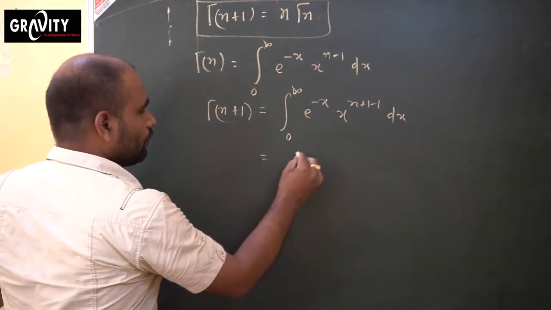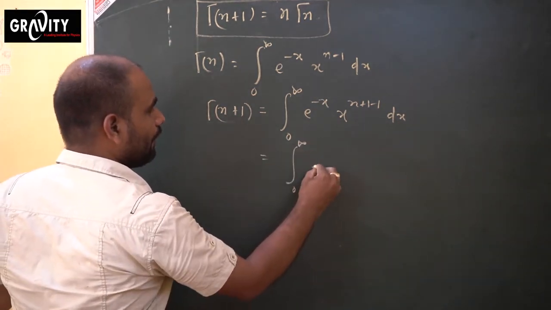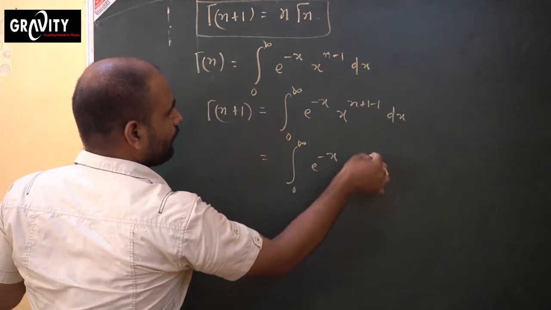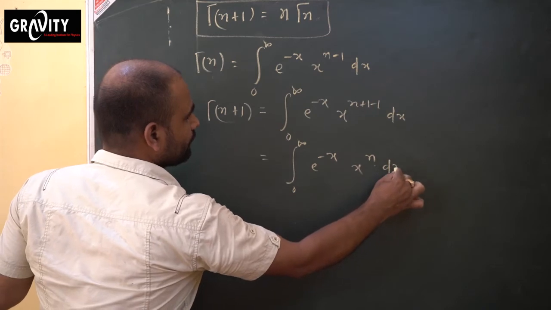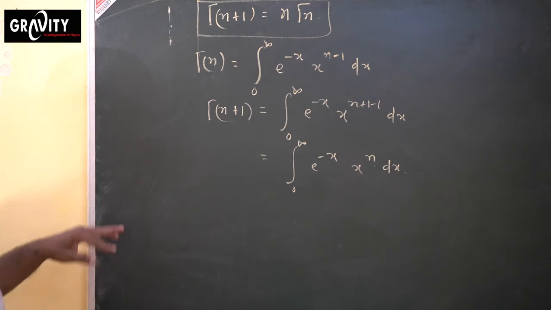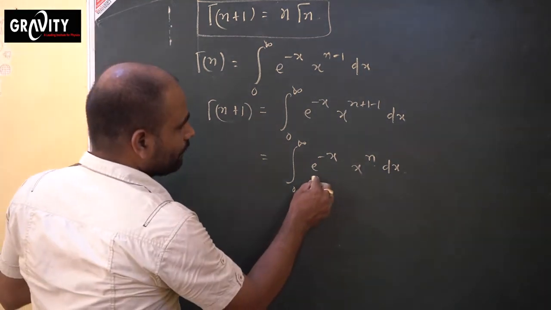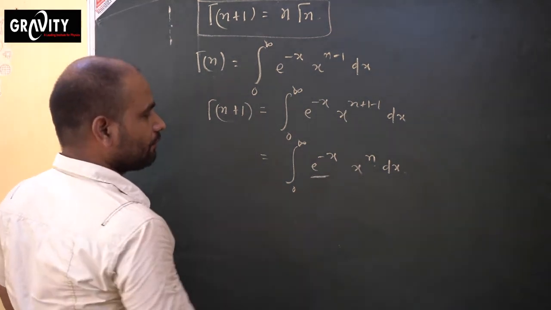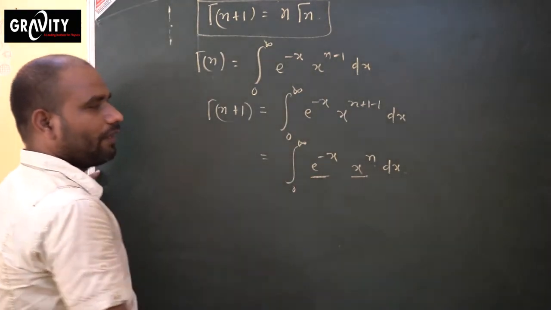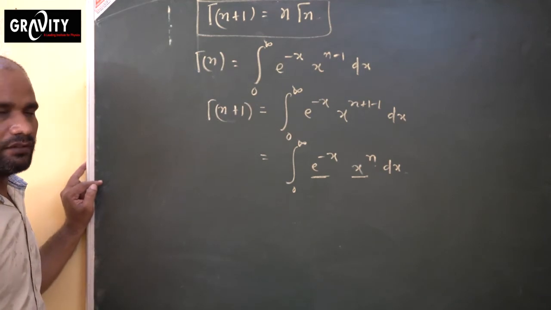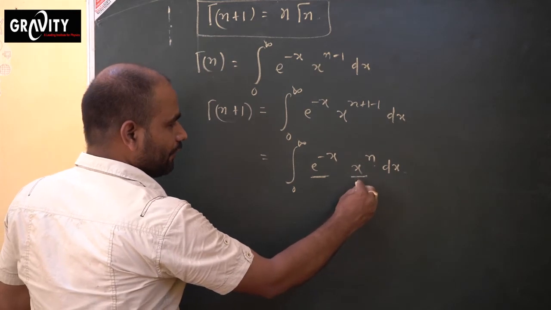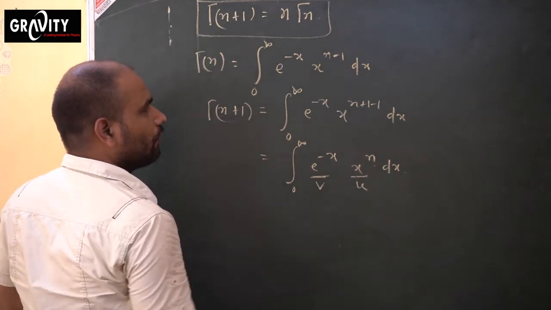So this equals the integral from 0 to infinity of e power minus x, x to the power n, dx. Once again, this is your exponential function, this is your algebraic function, and two functions are multiplied here. You can use the method of integration by parts, that means u into v. So this is the algebraic function, let us take it u, and this is your v. So what is the formula for uv?